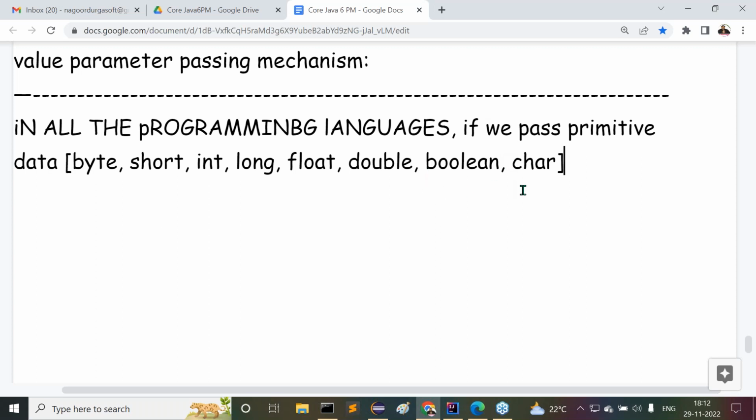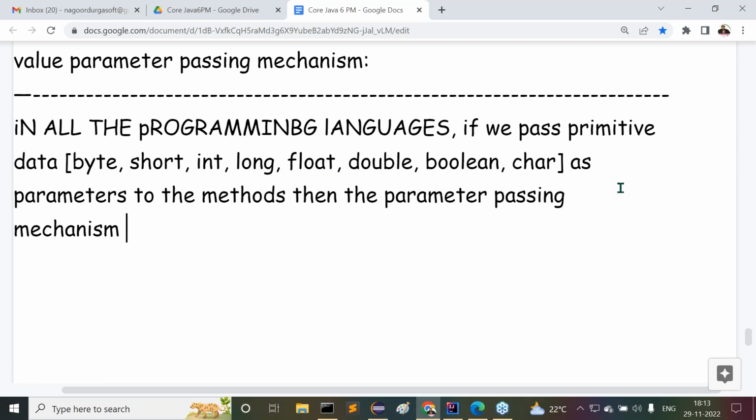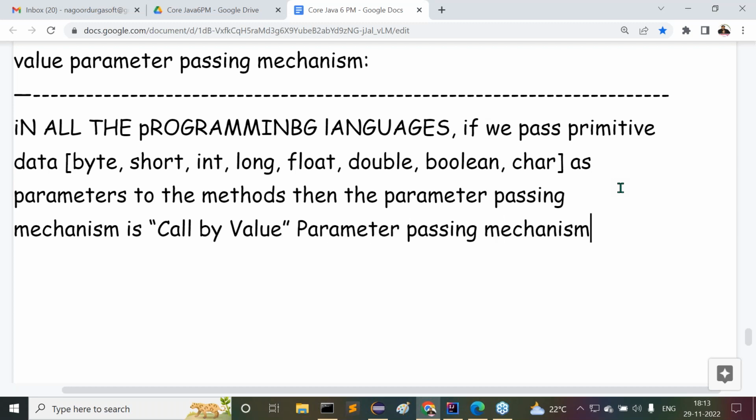In all the programming languages, if we pass primitive data as parameters to the methods, or in case of C and C++, to the functions, then the parameter passing mechanism is call by value parameter passing mechanism. That's it. Simple point. What exactly is the point I'm telling you?